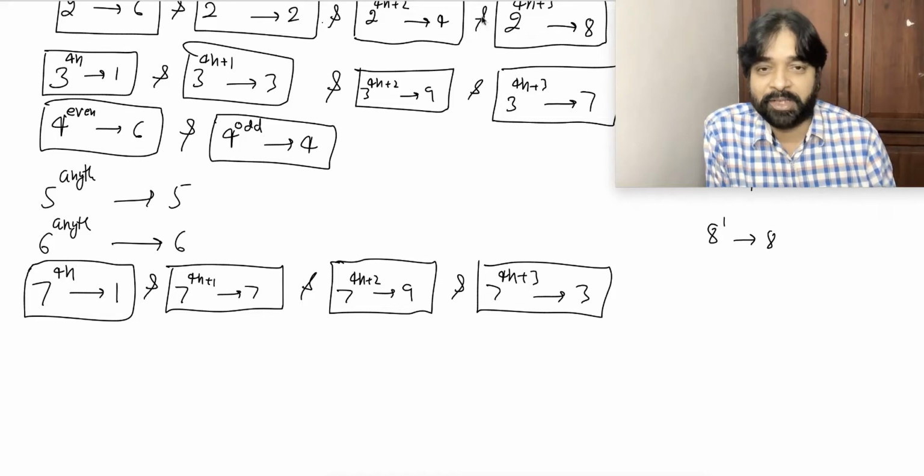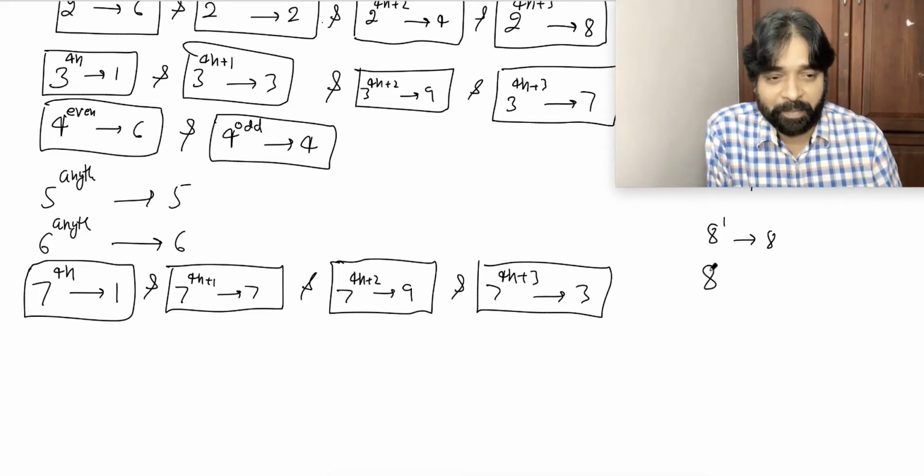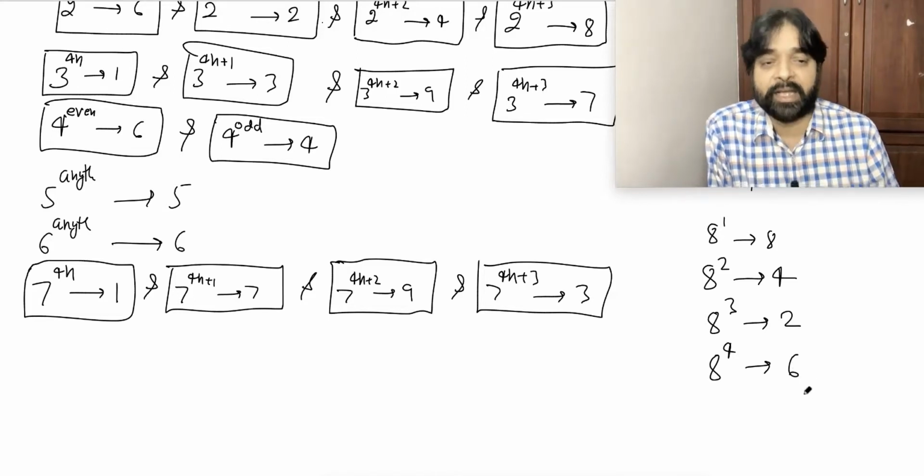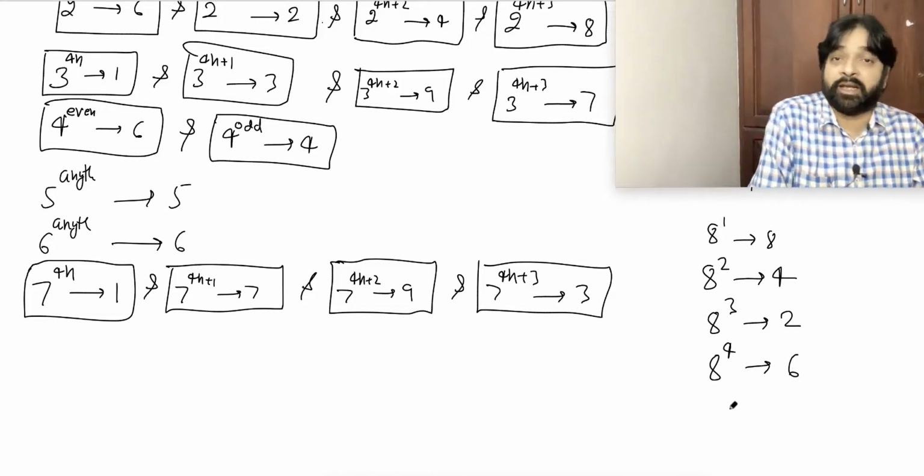You people should speak, no? 8 power 2, 4. Correct? 8 power 3, 4 into 8, 2. 8 power 4, 4 into 4, 6. Yes, 6 we got it. We should be happy. Means this is again periodic with the period 4.